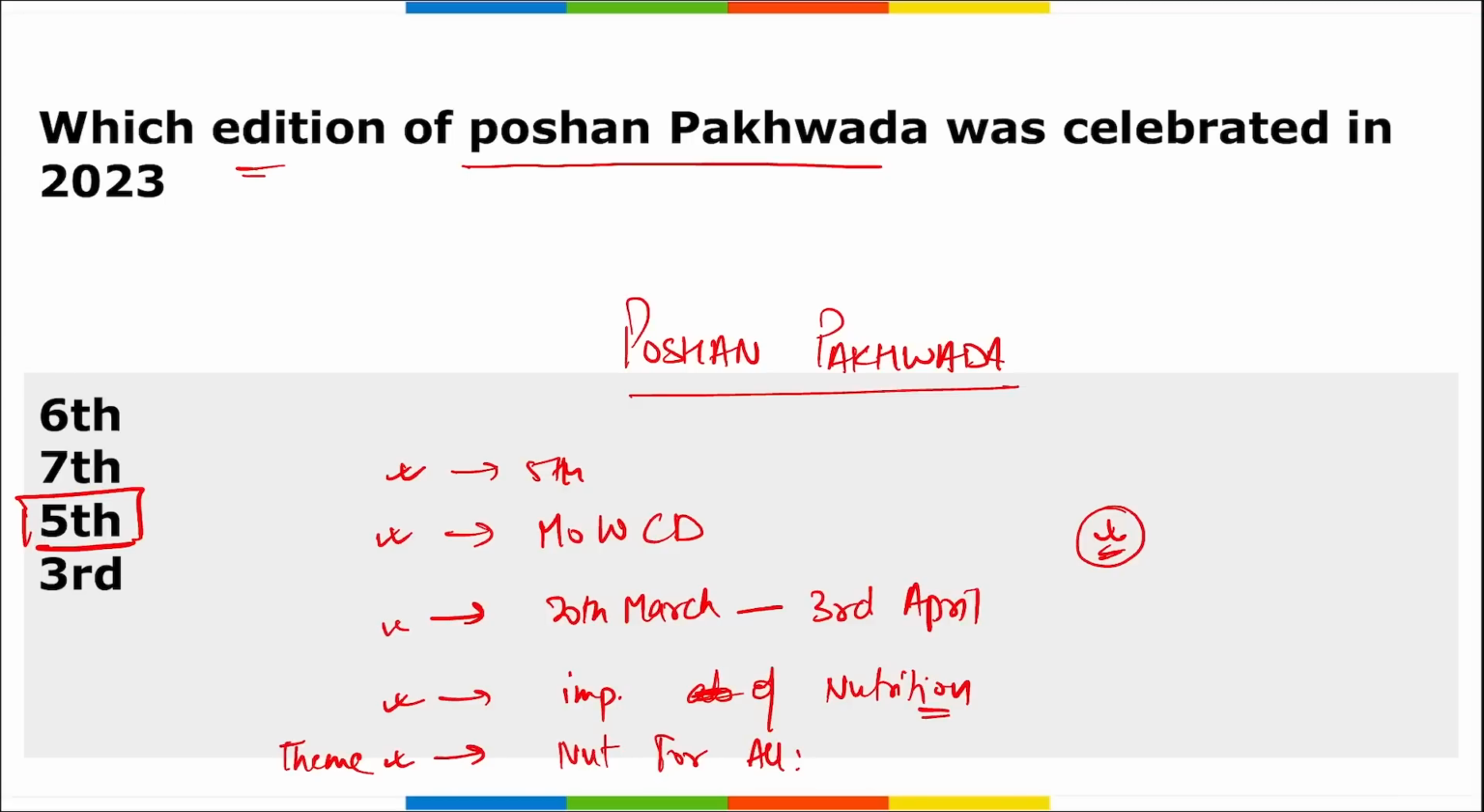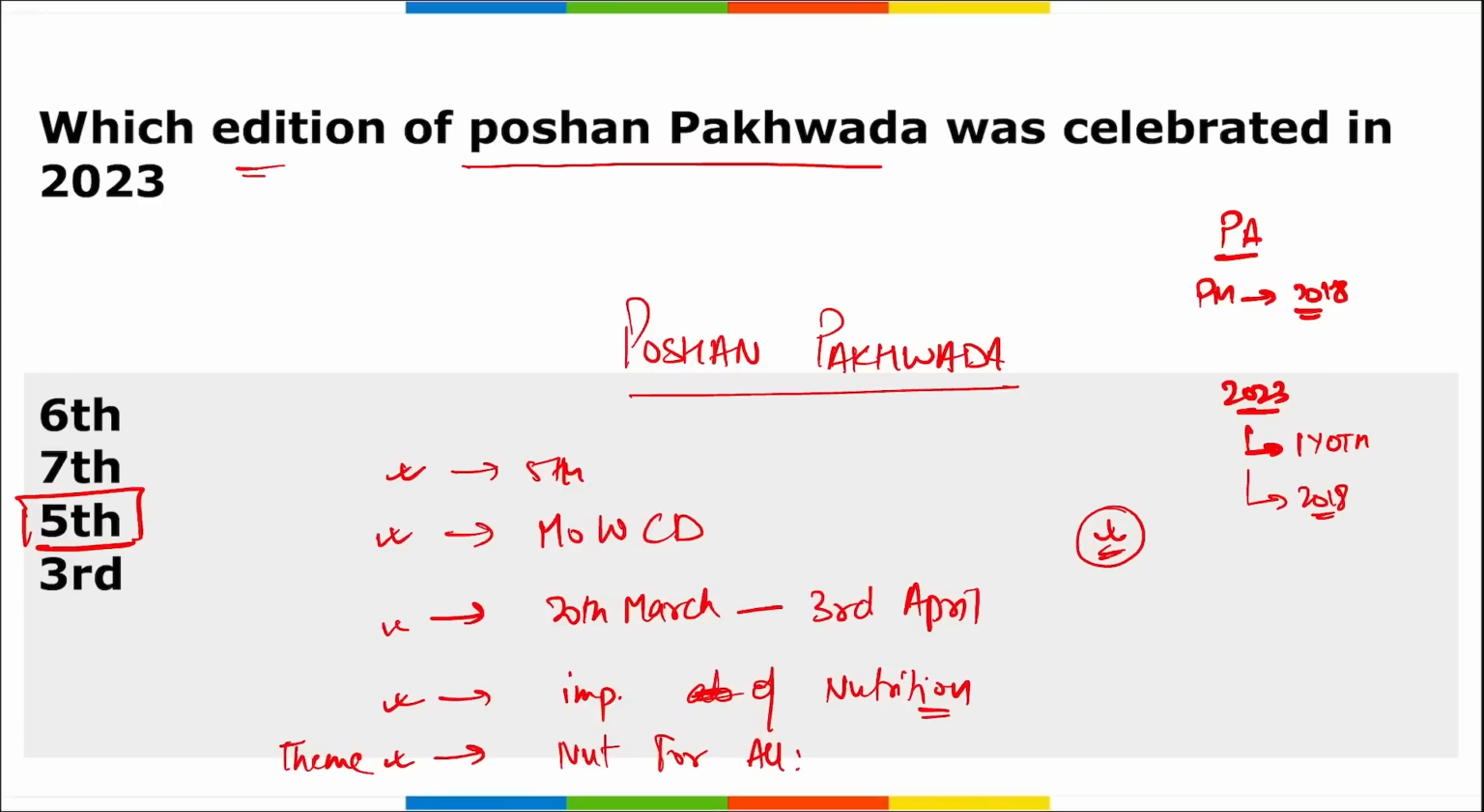Then there is another program that is similar to this, that is Poshan Abhiyan. This was launched by Prime Minister Narendra Modi in 2018 and it was basically to ensure people's participation and bring nutrition to the forefront. Correct. Apart from this, the year 2023 has been declared as the International Year of the Millets. It was declared in 2018 by Prime Minister Narendra Modi only.